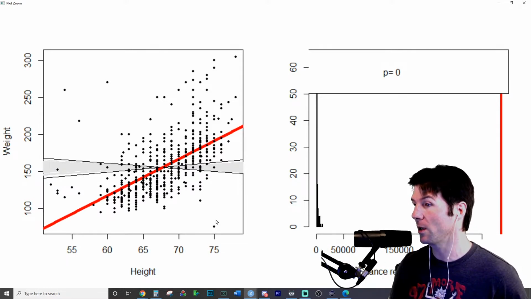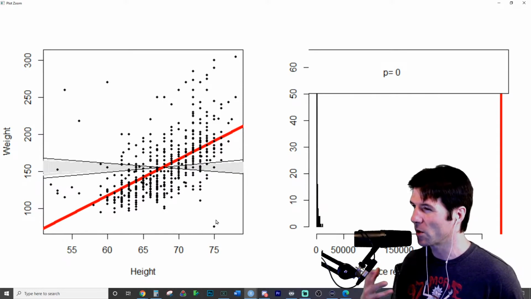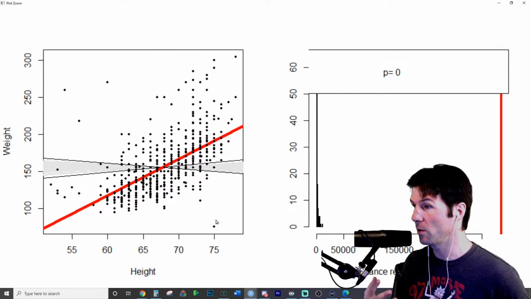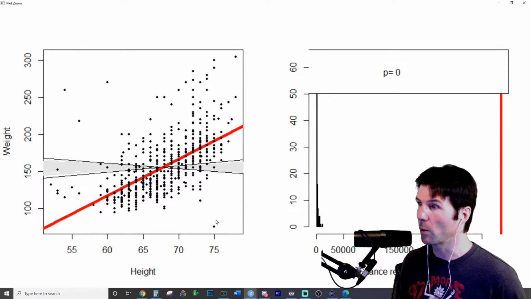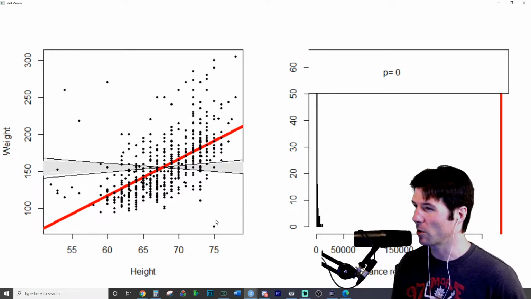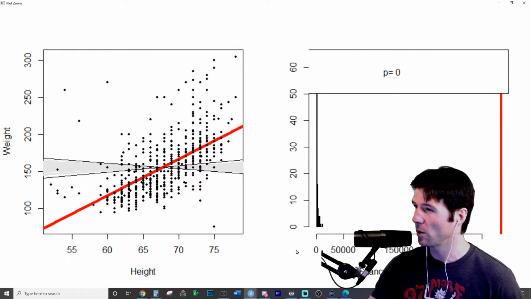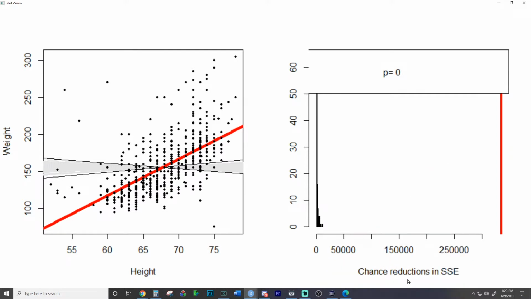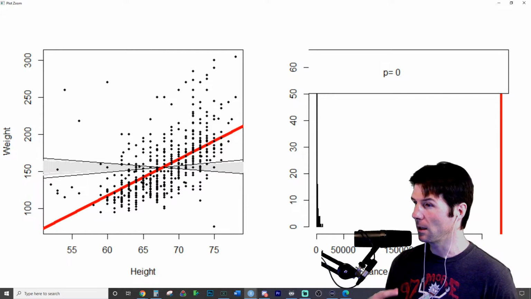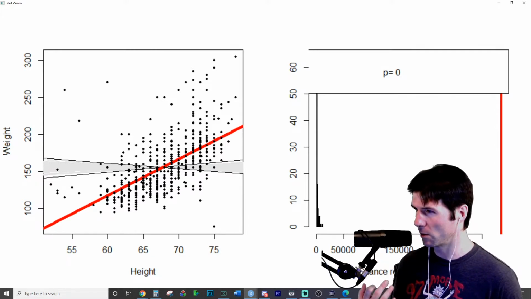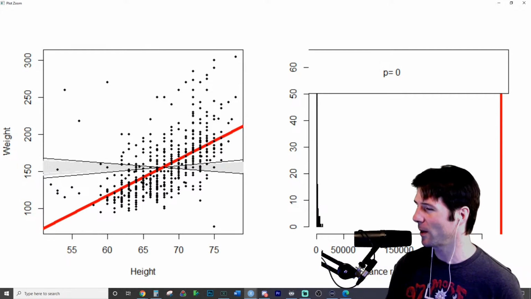So here's a really great question. The most likely reductions in sums of squared error when we do a model, if it's by random chance, the most likely reductions, or what we would expect the model to explain, would be closer to what? And you can see the answer here in the graphic. Reductions by random chance are probably going to be closer to what? Like if we have random chance reductions, or when you think about it like an ANOVA, the top part of the ANOVA, the model portion, by random chance, that would be expected to be what?